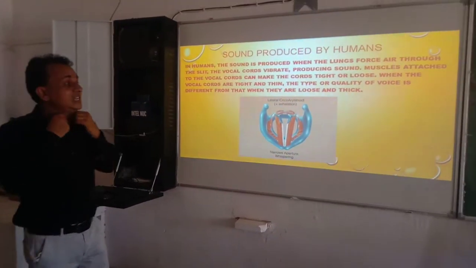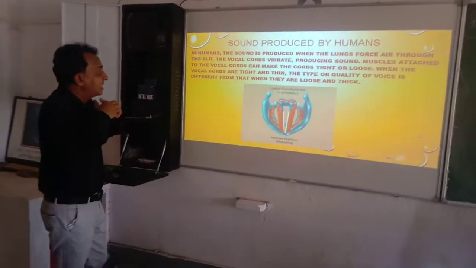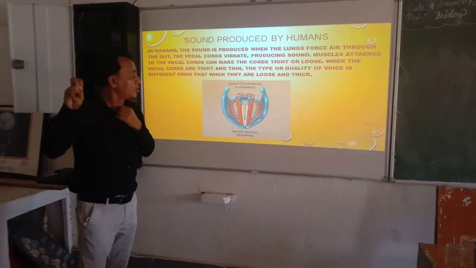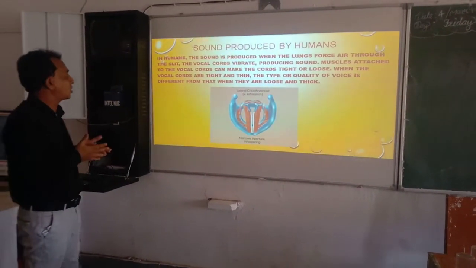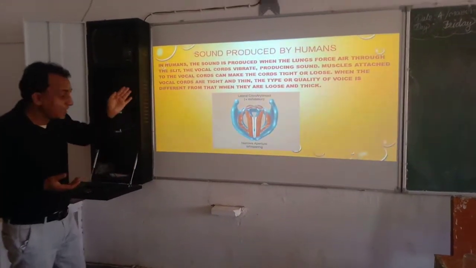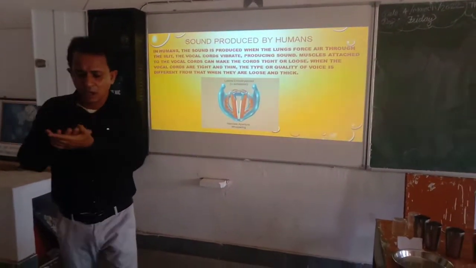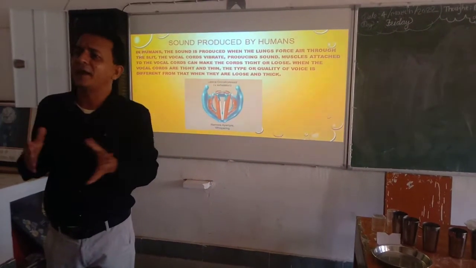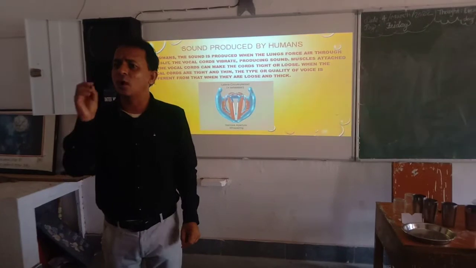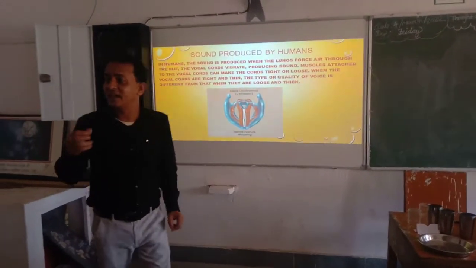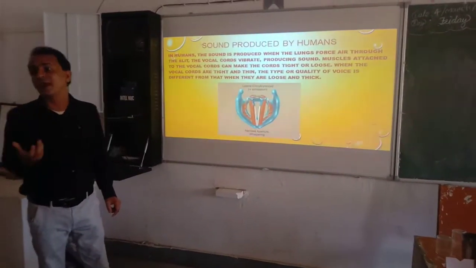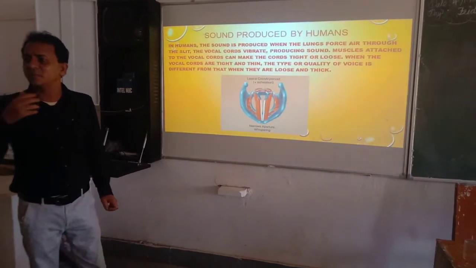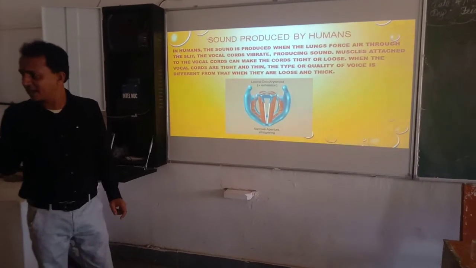And muscles near the vocal cords can make the cords tight or loose. When the vocal cords are tight and thin, we can produce good quality sound, or some bad quality sound. It depends. The quality of the sound depends on the muscles, how much you practice. So singers generally practice more. They make their muscles near the voice box flexible. Is that clear? Yes, sir.